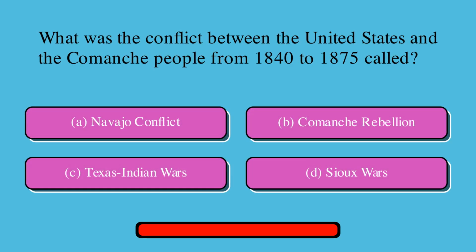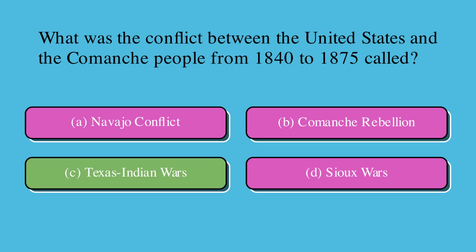What was the conflict between the United States and the Comanche people from 1840 to 1875 called? A. Navajo Conflict, or B. Comanche Rebellion, or C. Texas Indian Wars, or D. Sioux Wars? Correct answer is C. Texas Indian Wars.